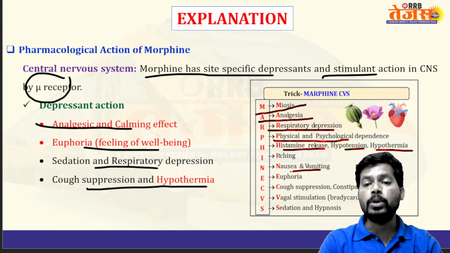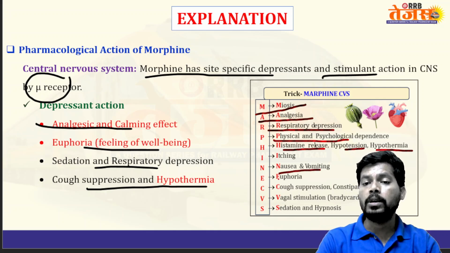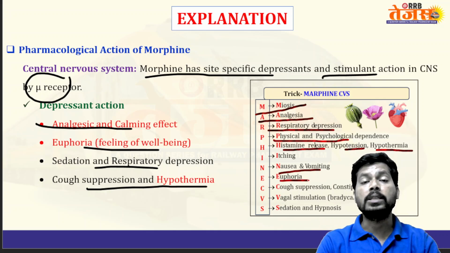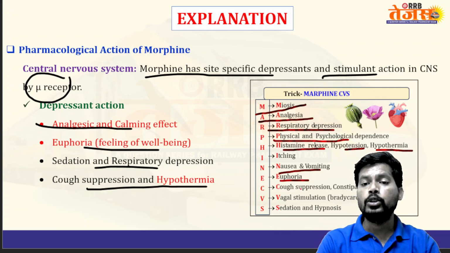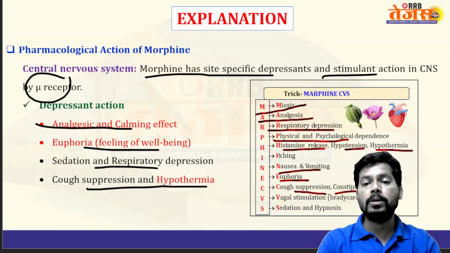Morphine may, by stimulating the CTZ, chemoreceptor trigger zone, produce nausea and vomiting. Morphine produces euphoria, the state of well-being, an excitable state. It may produce cough suppression, especially like codeine, suppressing the cough center. Morphine produces constipation by decreasing the gastric movements.